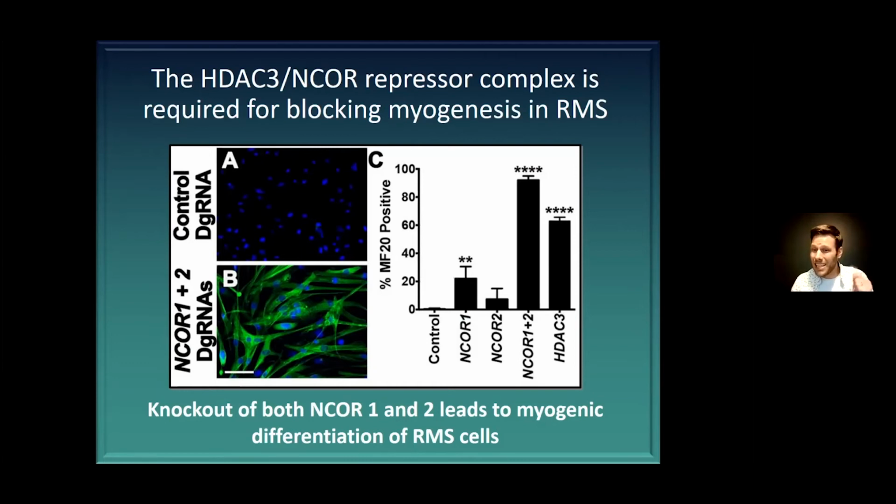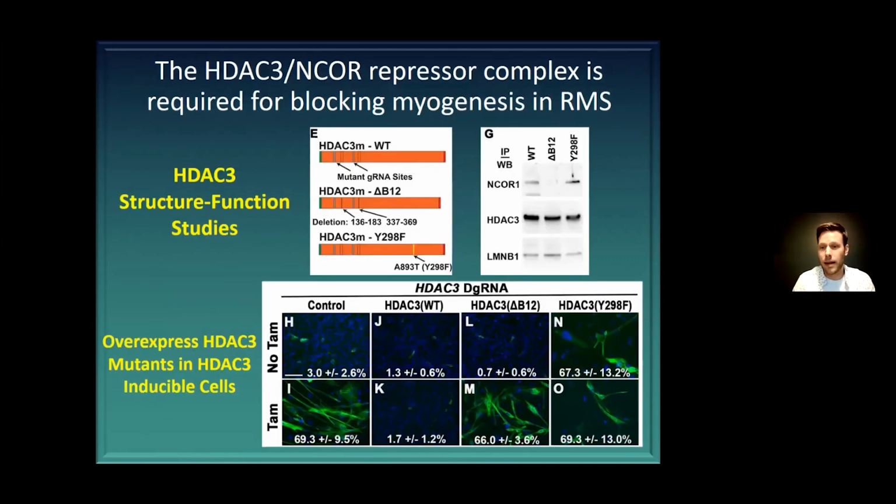We targeted them individually, 1 and 2, and then in combination. What we did see is that they are redundant in function. So if we target one or the other, nothing happens or very little differentiation happens. But if we target both of them, we again get this massive differentiation of cancer cells into differentiated cells, similar to targeting HDAC3. So this led us to believe that this complex was probably involved because we could target both members and get the same phenotype, but we wanted to try to confirm that.